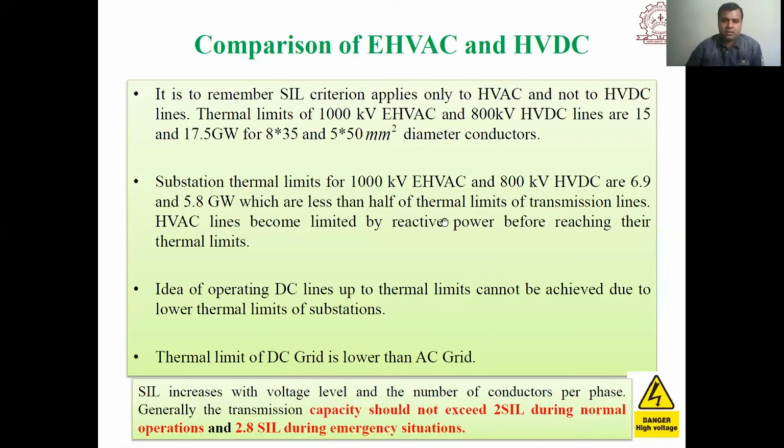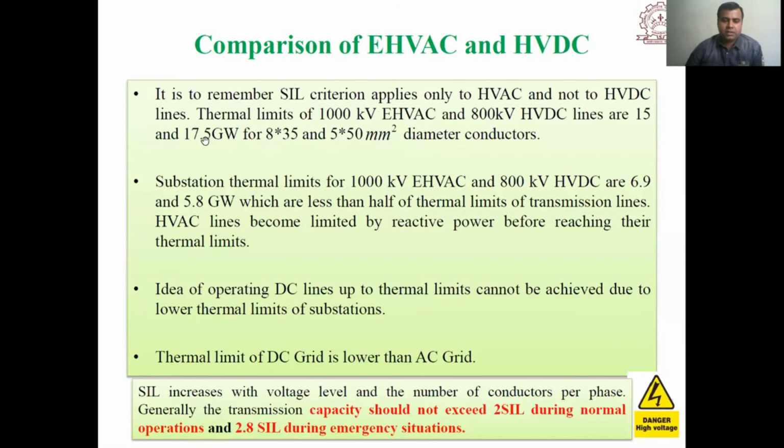Just for an idea, the surge impedance loading criteria applies only for HVAC, not for HVDC. If we compare the thermal limit of 1000 kV EHVAC and 800 kV HVDC lines, for 1000 kV EHVAC it is only 15 gigawatt, and for 800 kV HVDC it is 17.5 gigawatt. So this is the thermal limit for HVDC at the reduced voltage compared to HVAC. This is the advantage of HVDC lines, so we can load more.